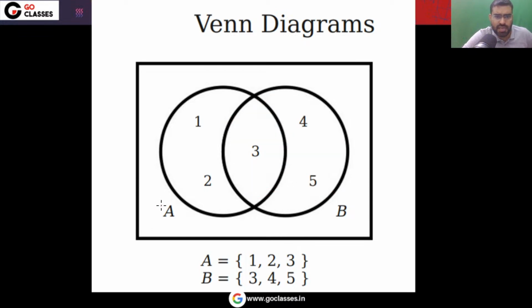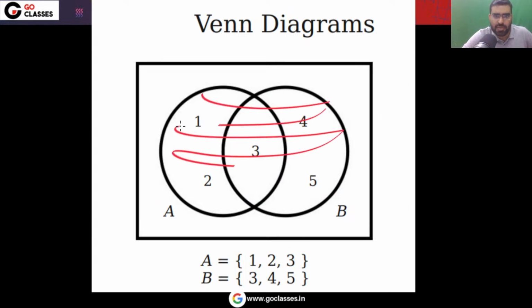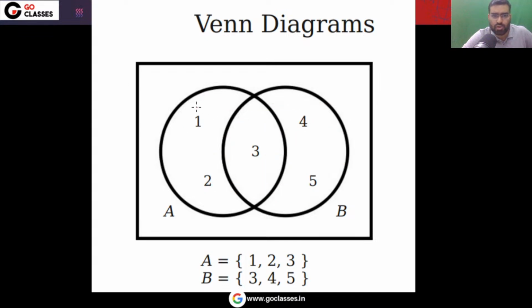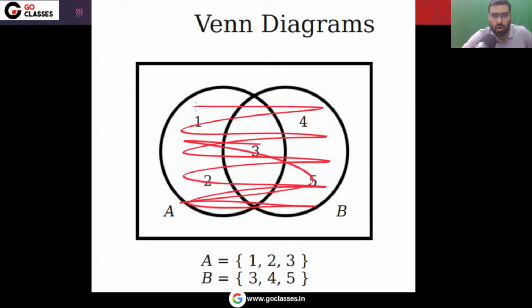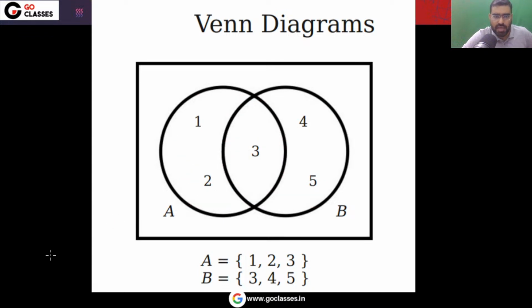Now, what is A union B? A union B means take all the elements of A and B. This area is A union B. All the elements of A, also all the elements of B. This is union. Intersection means common. These are the elements which are common. This is the intersection of A, B.